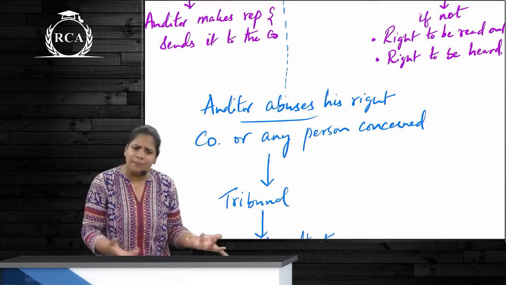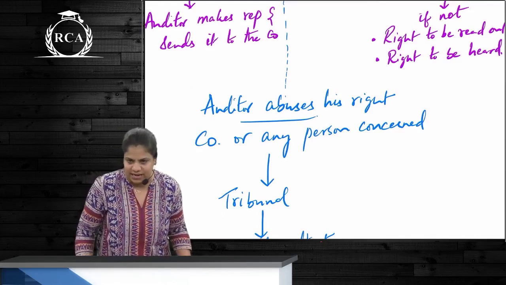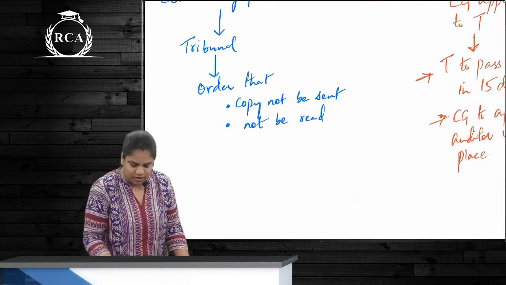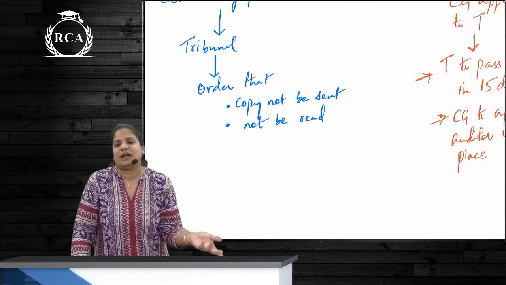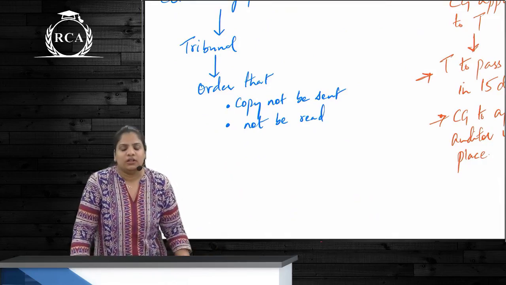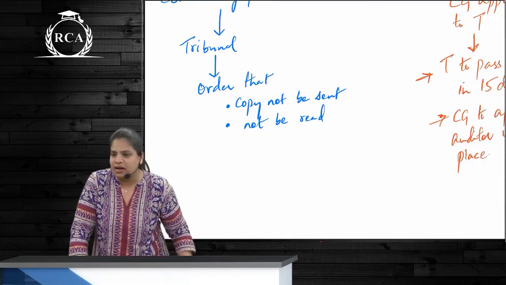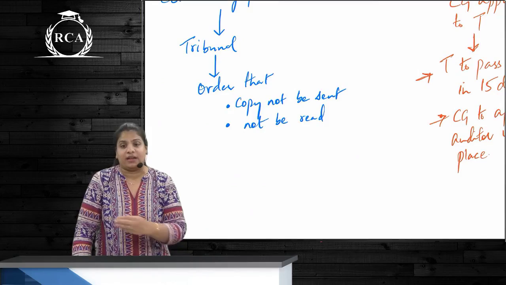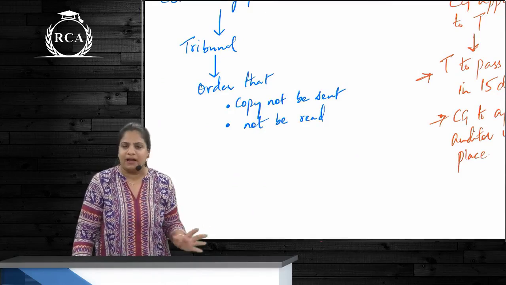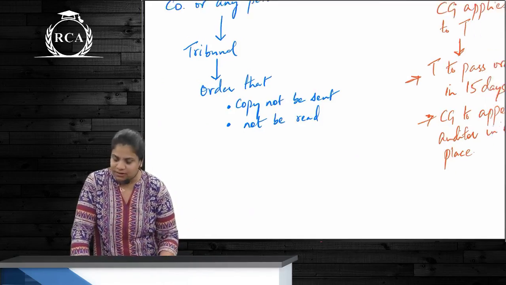Either the company or any person. So the tribunal can give an order that this copy should not be sent and this representation also should not be read out at the meeting. Correct? So if it is derogatory to the company or even any person, we can apply to the tribunal. Is this clear?